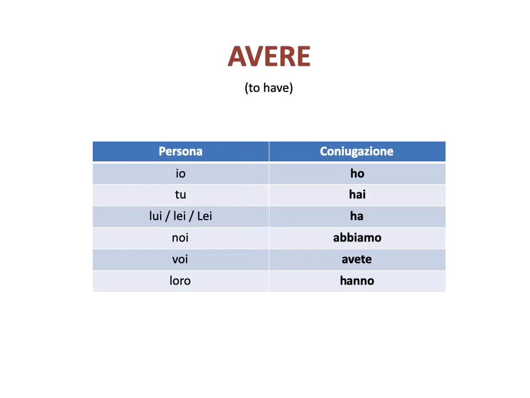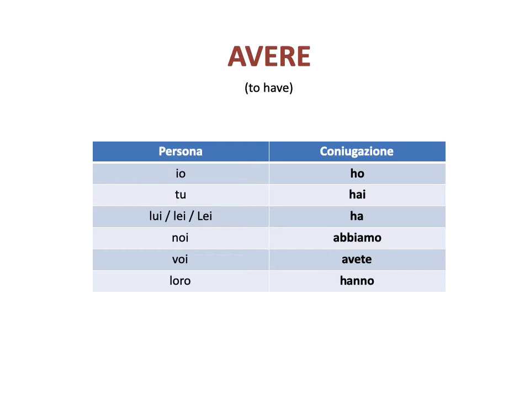Let's do the whole thing again. Io ho, tu hai, lui, lei ha, noi abbiamo, voi avete, loro hanno.